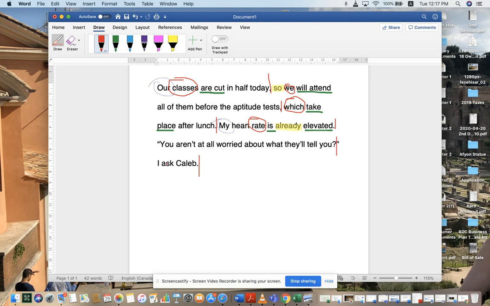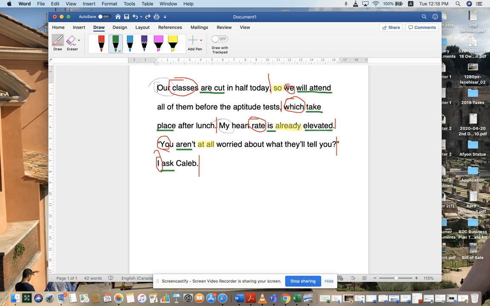Next, we have a subject, you, aren't or are not. Okay. Linking verb this time because we have at all right there as our adverb. And then we continue on to I, ask, as another subject predicate. So this is all we could identify right off the bat, right? Let's go on to our first one.